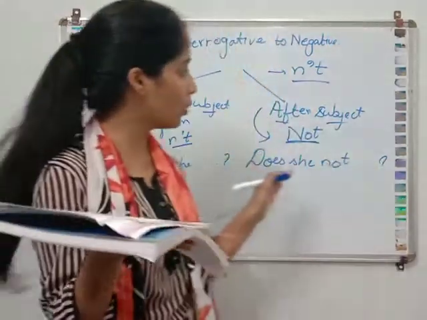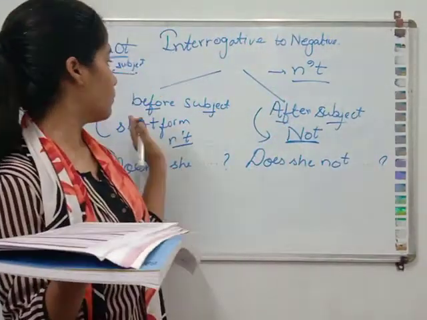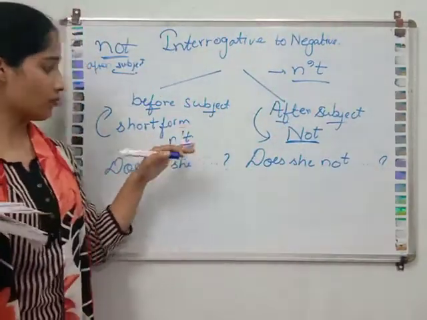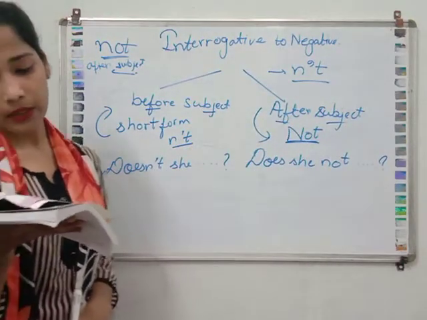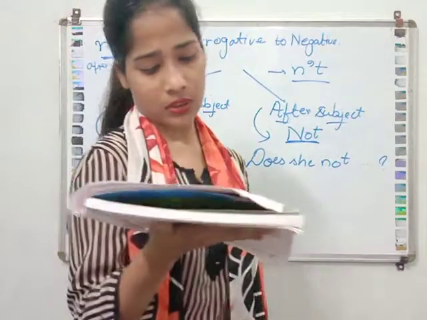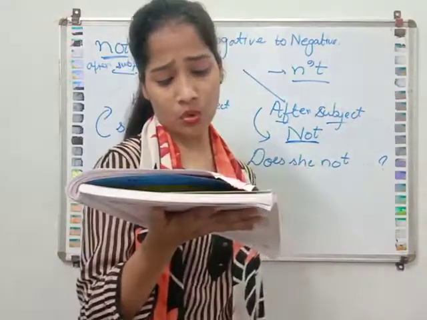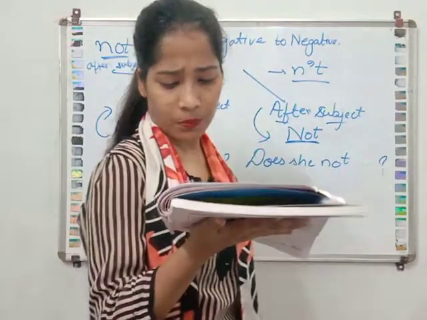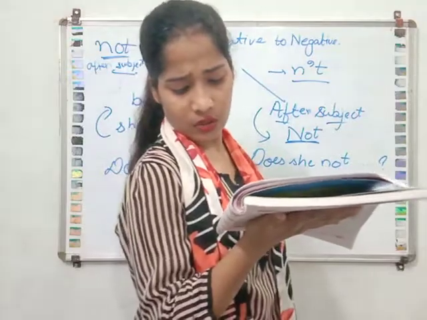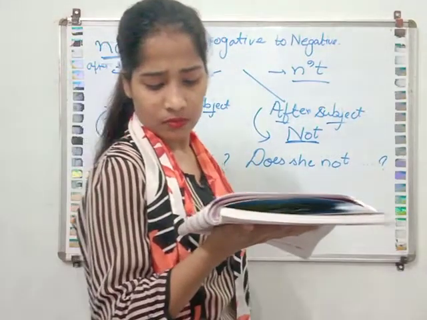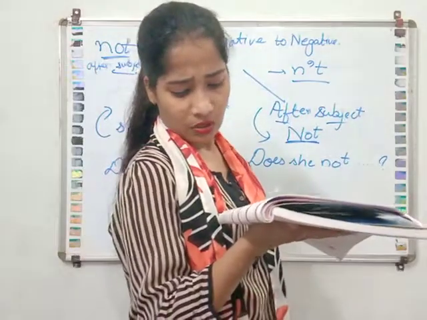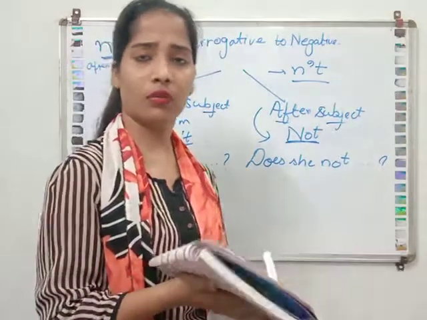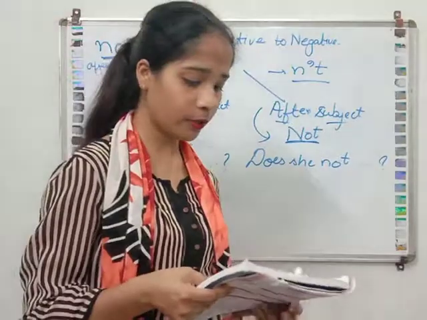I have already told you. Before the subject, we will write like this: Doesn't she know you? Don't you know her? Didn't she help you? Shouldn't we go home? Mustn't we start early? Haven't you read this novel? I hope this is clear to you.